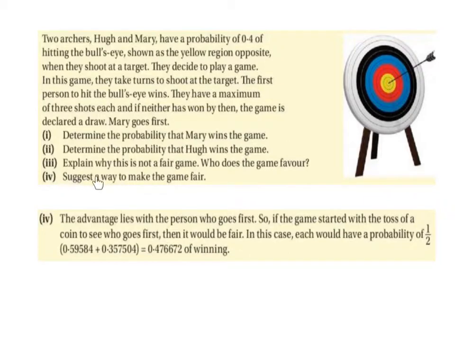Part 4. Suggest a way to make the game fair. The advantage lies with the person who goes first. So if the game started with a toss of a coin to see who goes first, then it would be fair. In this case, each would have a probability of a half multiplied by 0.59584 plus 0.357504, which is equal to 0.476672 of winning. So remember, this is the probability that the person who went first wins, and this is the probability that the person who went second wins.